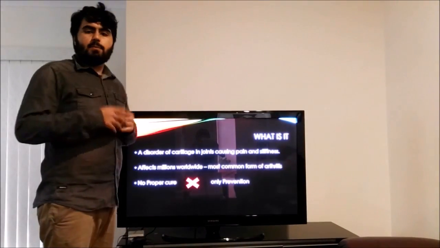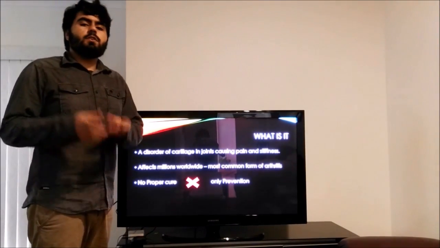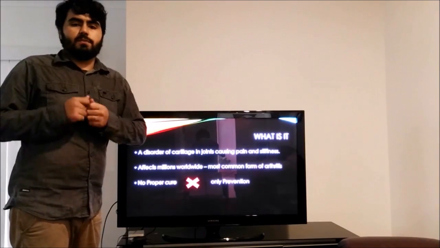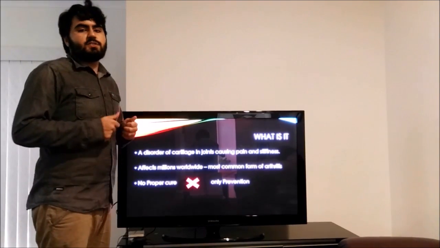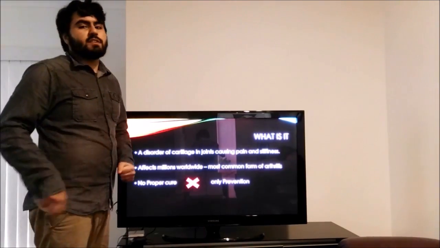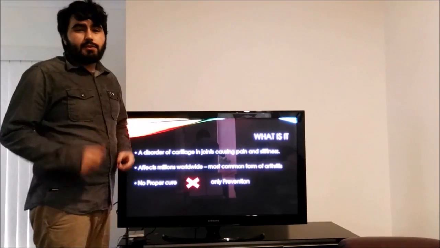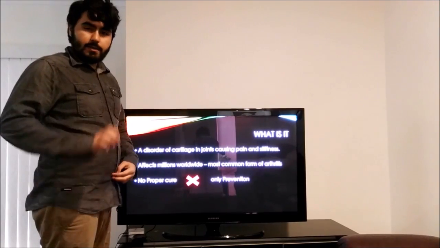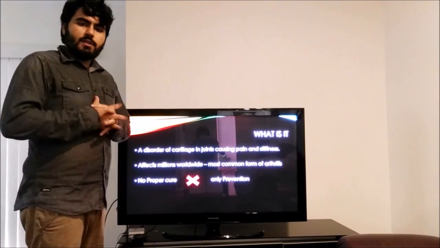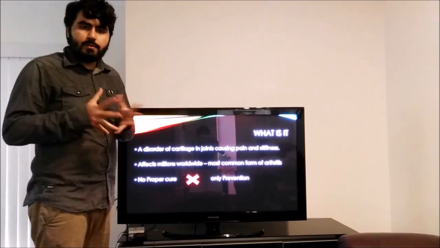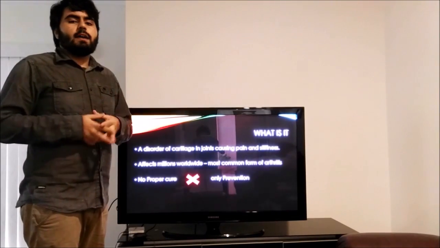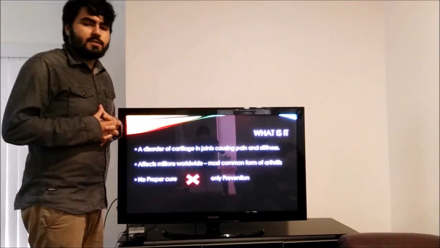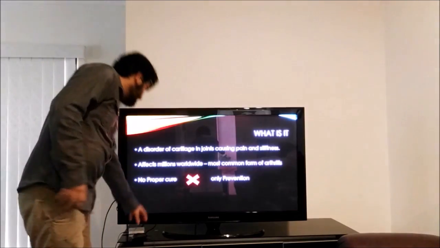It affects millions of people worldwide, and there is no concrete cure tackling the root cause of osteoarthritis. There are prevention strategies and management strategies such as weight loss, and there are a few treatments such as topical creams to tackle the symptoms of the condition, and joint replacements. However, these do not tackle the root cause of the condition, and there is no proper cure.